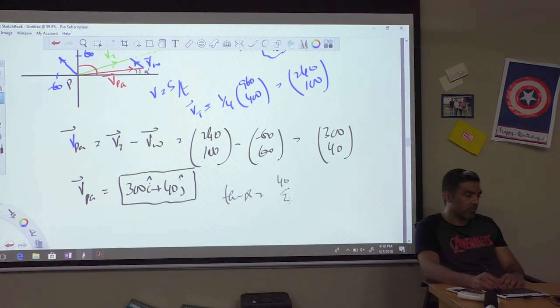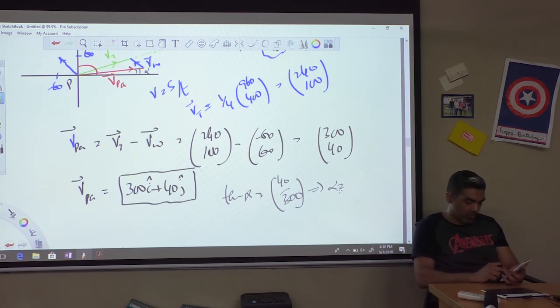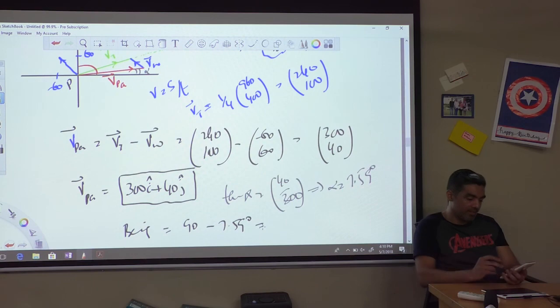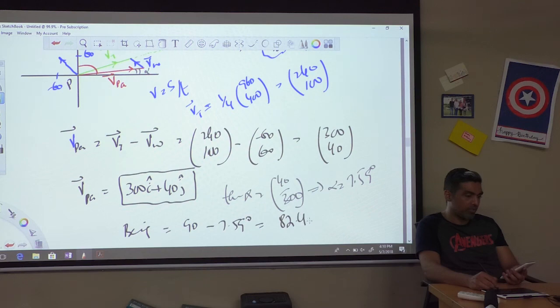So that's 40 over 300, which implies alpha is inverse tan of 40 divided by 300, and that's 7.59 degrees, which means our bearing, the red angle that I marked here, would then be 90 minus 7.59, which gives us 82.4 something. We have to give the answer to the nearest degree, so it's basically 82 degrees.